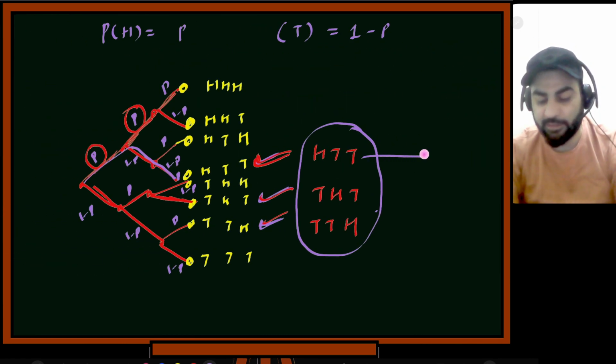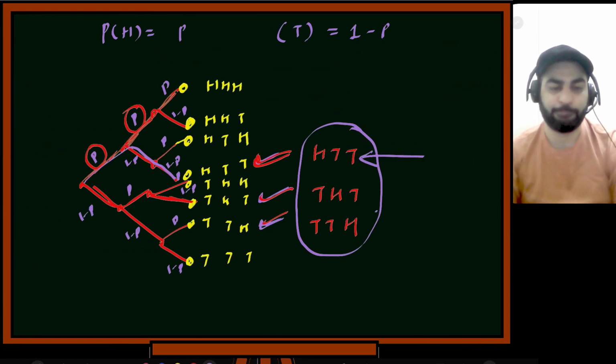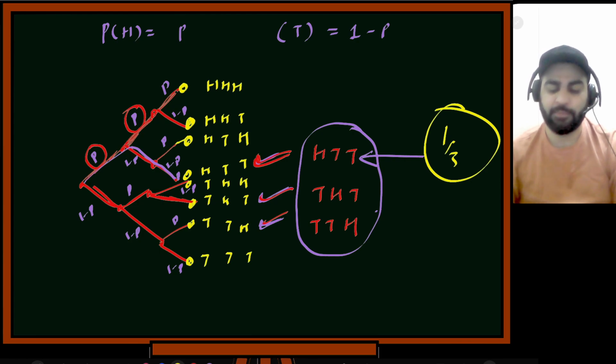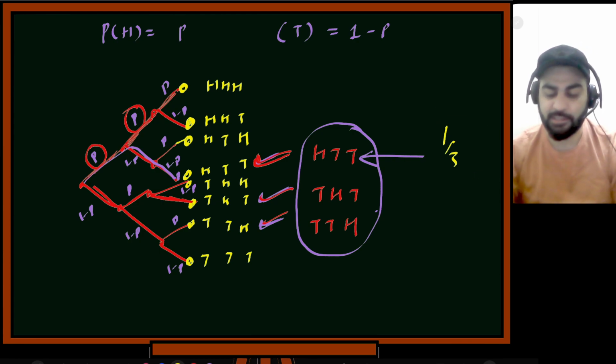So that is this event. So how much will it be? Zakir? Yes, sir. It will be P into (1 minus P) whole square. If you directly see, these are 3 events. It will be 1 by 3. Don't you say it will be 1 by 3? Because now you are conditioning the things. Now your whole sample space is this much and everything is equally likely.